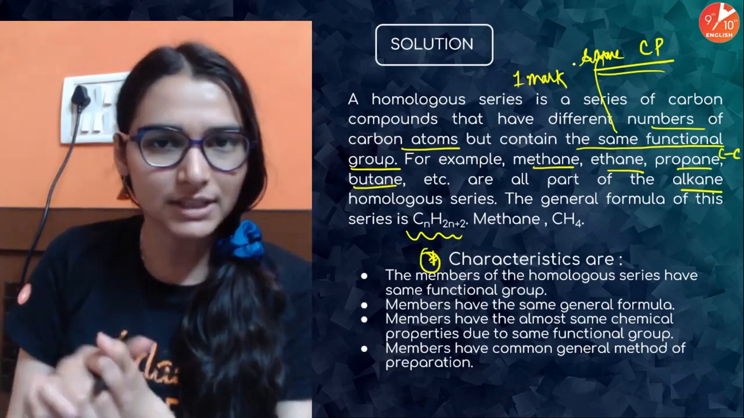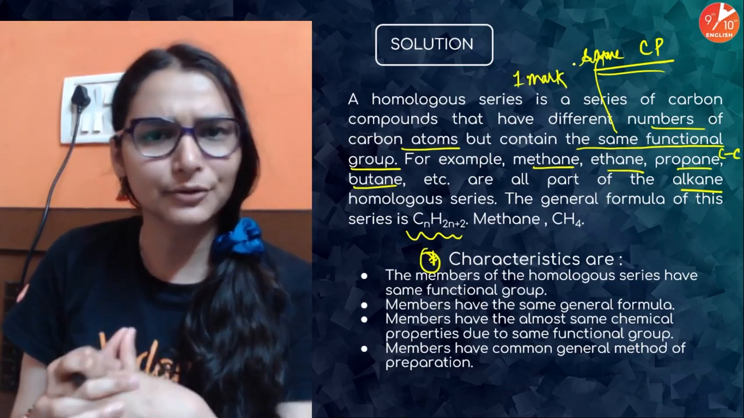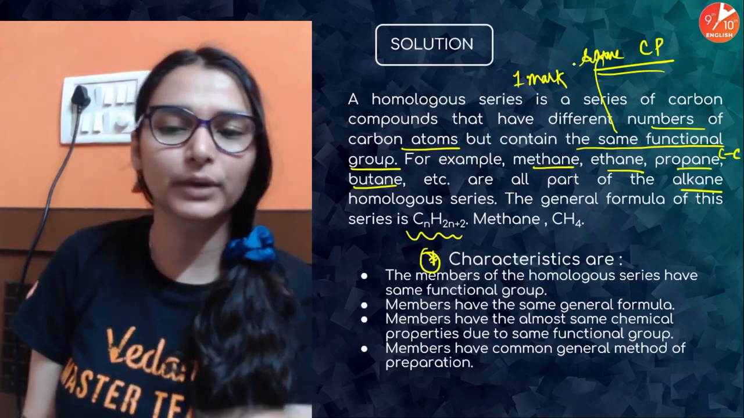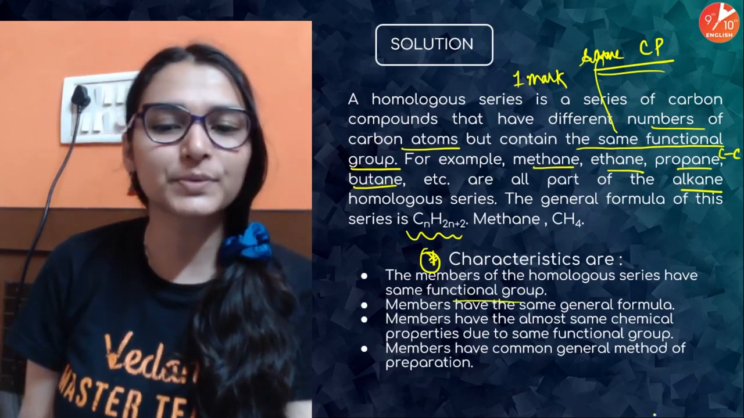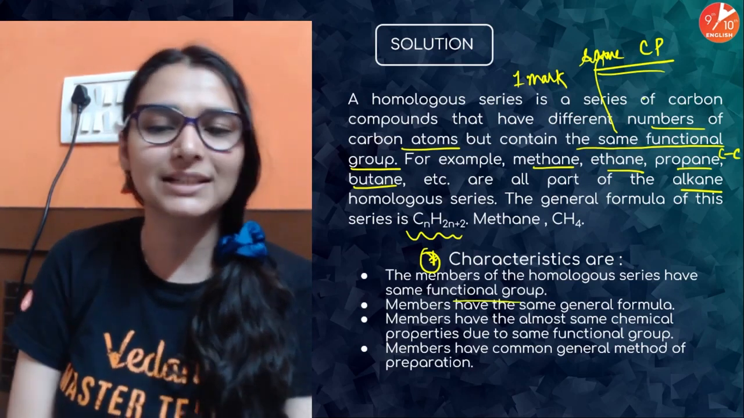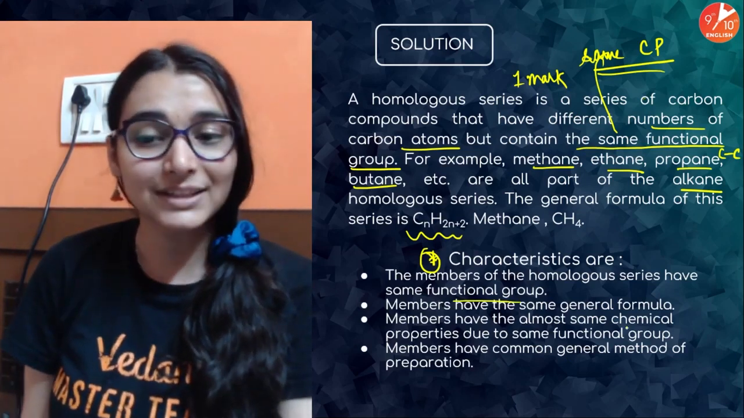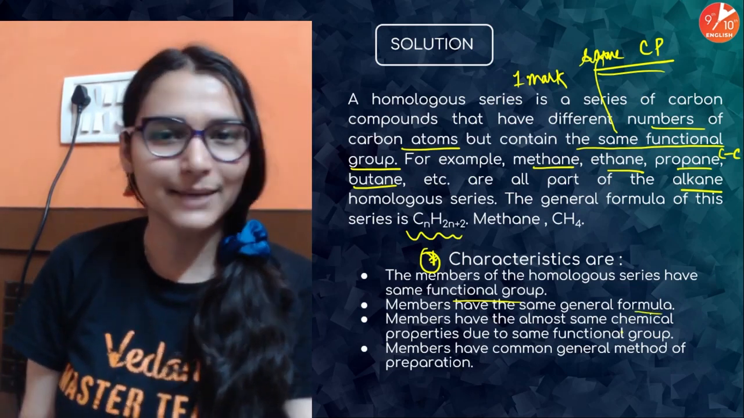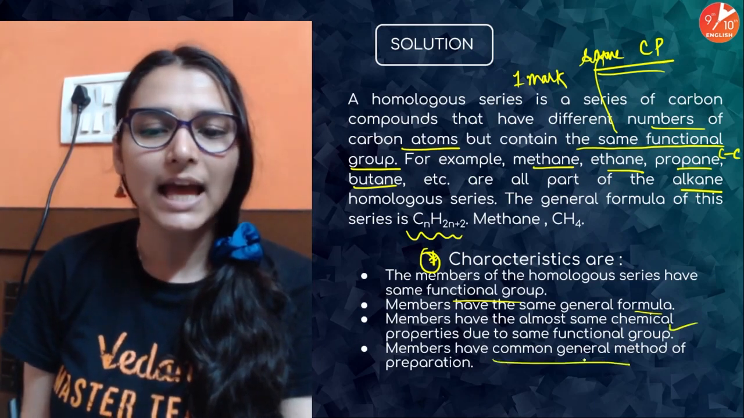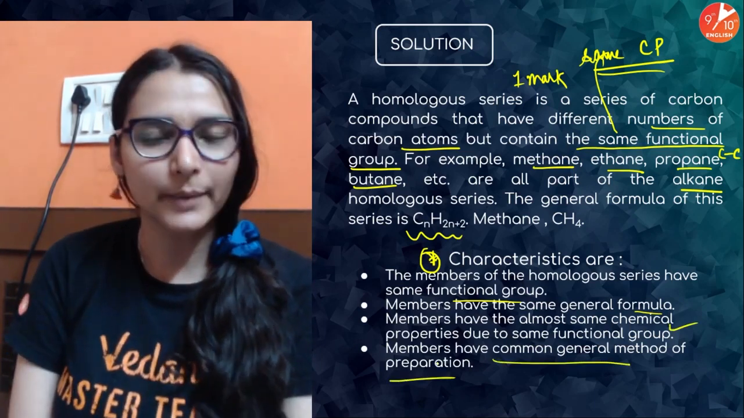उसके बाद characteristics भी पूछी है. You can say characteristics, any 2 characteristics, 3 you can give, that they have the same functional group. अगर functional group same है, that means chemical properties will also be same. They have the same general formula. Yes, they have almost same, this we have done, chemical property, and they have common general method of preparation.